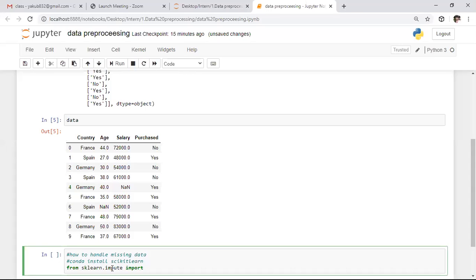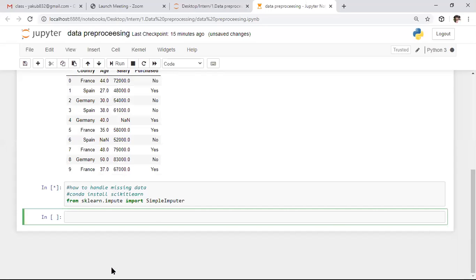So from this library, I want to import the class called SimpleImputer. To handle the missing data, we need to import this class. After this, I am executing to check whether this module is there in my laptop or not. It is still running.